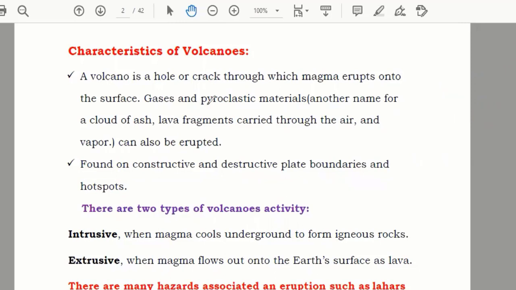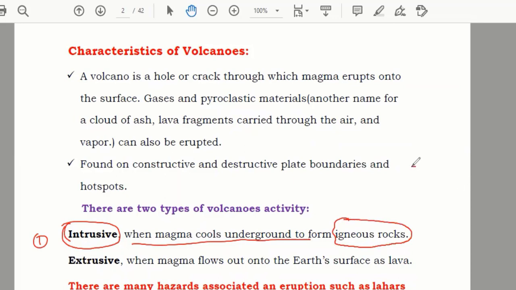Now, there are two types of volcanic activities. Number one is intrusive. From the name, you can say intrusive means when the magma cools down under the ground. And when it's cooled down, if you remember chapter 1, which rocks are formed? Igneous rocks are formed. For example, let's say this is the Earth's surface, and down here you have magma. This magma couldn't come out, it cools down under the ground and becomes solid. So these rocks are known as igneous rocks.